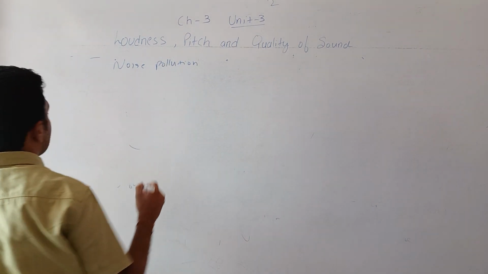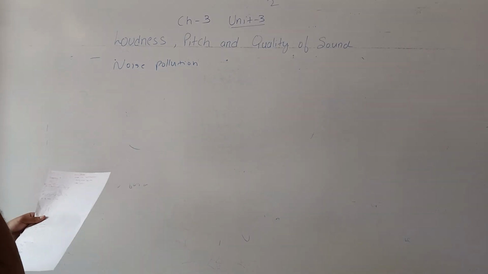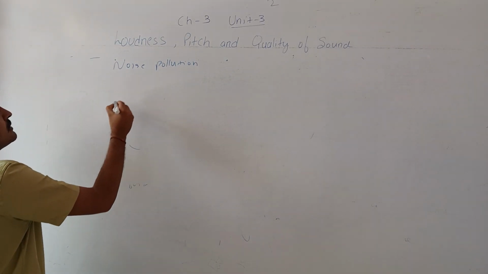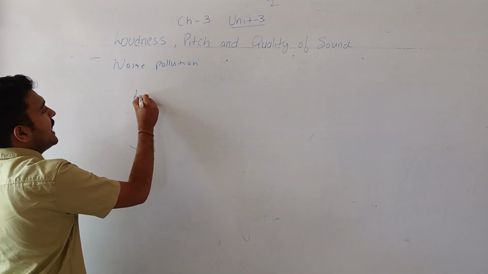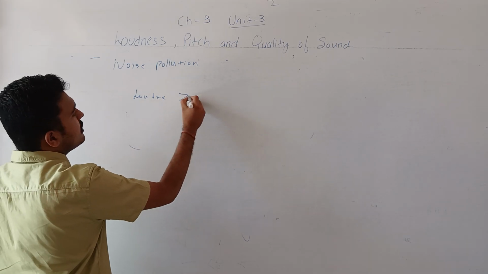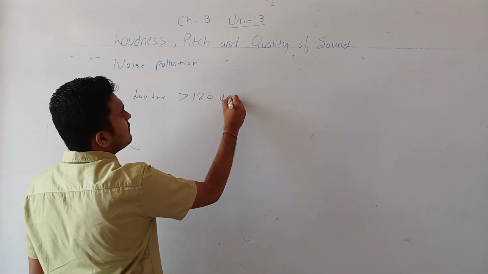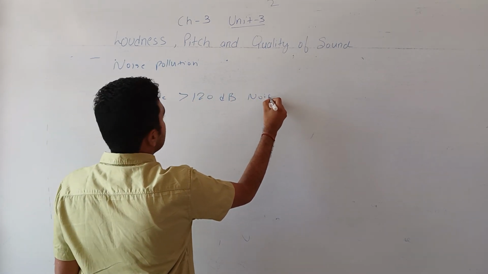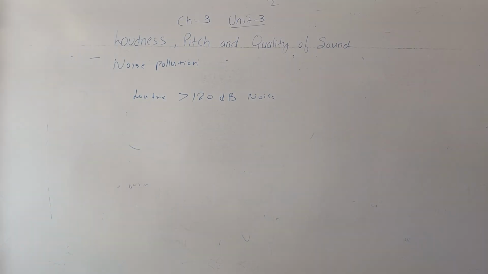What is noise pollution? Sound of loudness more than 120 decibel is noise, and noise pollution is any unwanted sound.